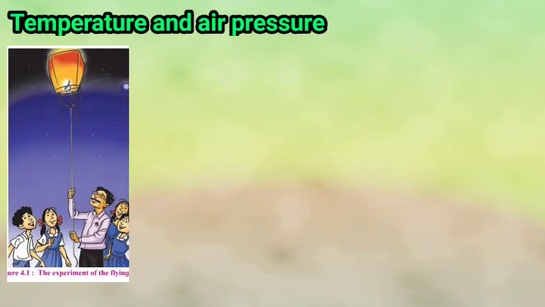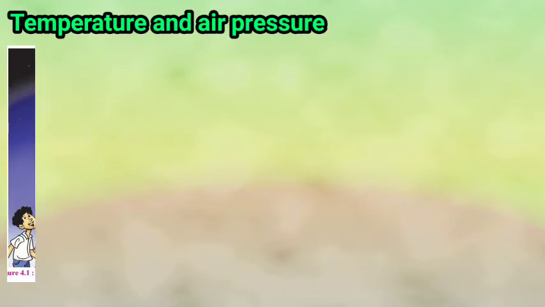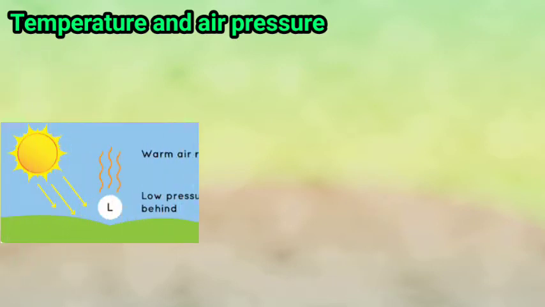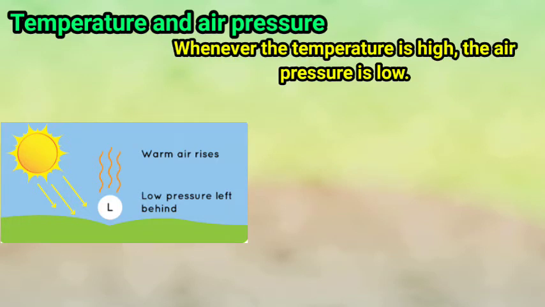Children, we all have seen these kinds of lanterns in the sky on Diwali. After lighting the candle in the lantern, it goes up into the sky. So children, how could this be happening? Children, this is the correlation between the temperature and air pressure. Temperature and air pressure are closely related. Whenever the temperature is high, the air pressure is low.